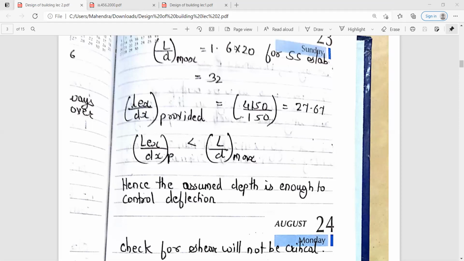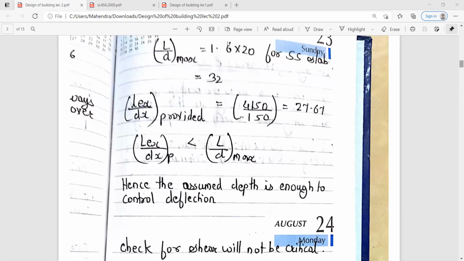Okay. So for proceeding further, your check for the shear will not be critical. So you need to check for cracking. Steel should be greater than 0.12% in both the directions. Whatever steel you are going to provide, it should be greater than 0.12% in both the directions, as well as the spacing of the steel should be less than 3D or 300 mm in both the directions.